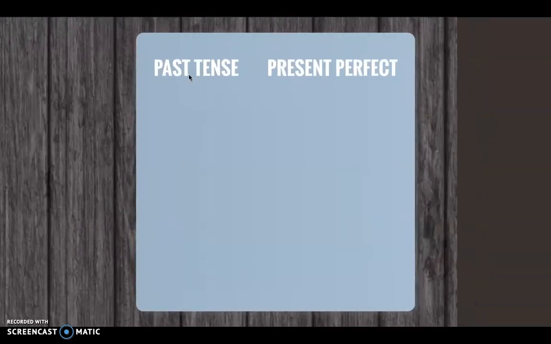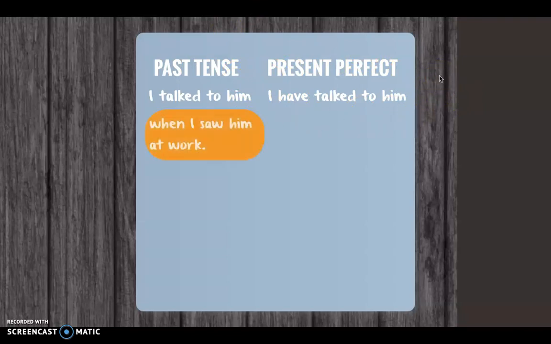Let's look at our adverbs or clues, as I like to call them. I talked to him and I have talked to him. Remember that you can just say I've talked to him and it's absolutely okay. The time is very vague when we use the present perfect, but when you use the past tense, you actually need to be very specific. I talked to him when I saw him at work versus I have never talked to him, for example, or I have talked to him lately. I have already talked to him, which require the present perfect.